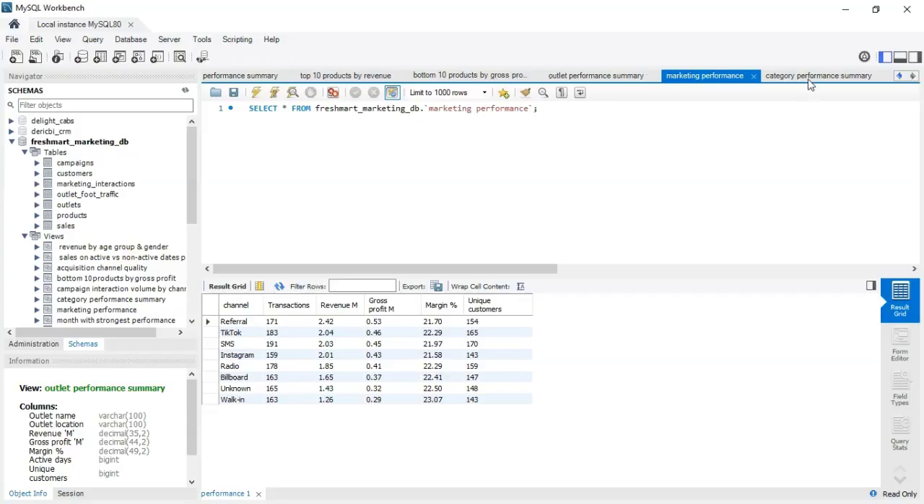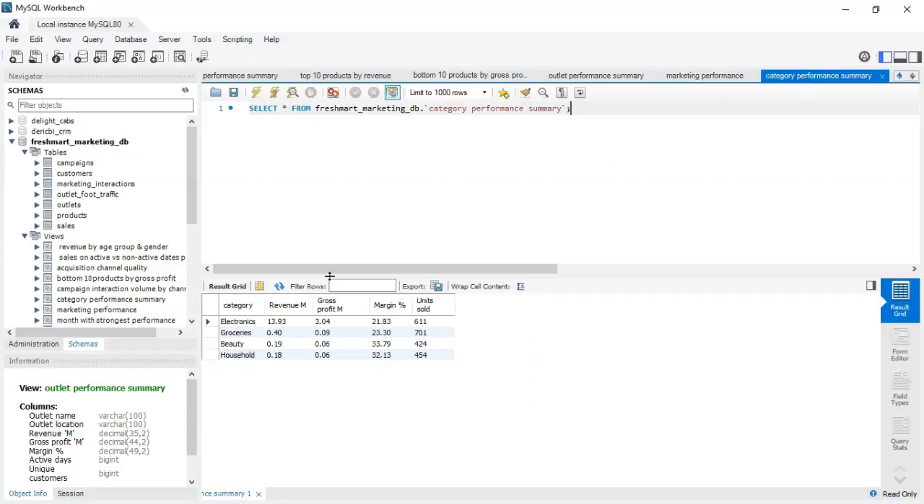I was also able to track category performance, and for the category performance, I think electronics was the best performer. In general, electronics brought in about 13.93 million in revenue and a gross profit of 3.04 million, all the way to households. Households were the least performing, bringing in around 0.18 in revenue and 0.06 gross profit.